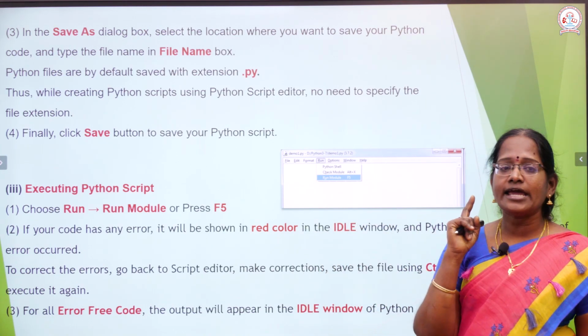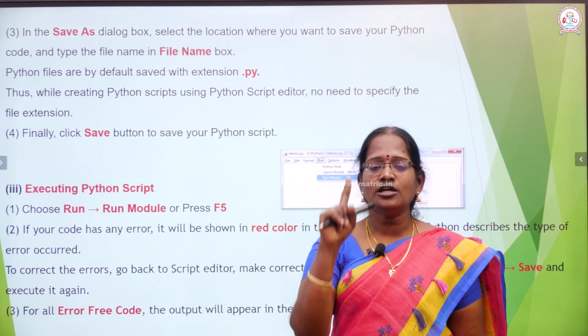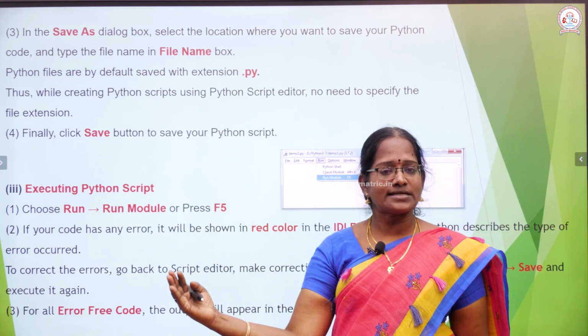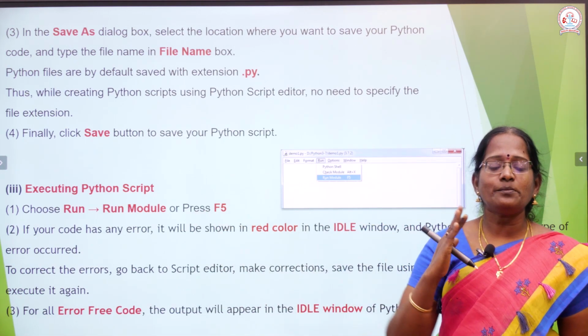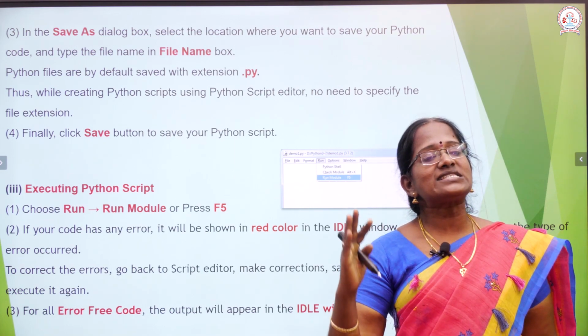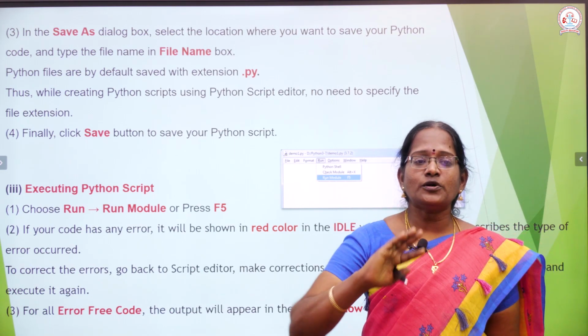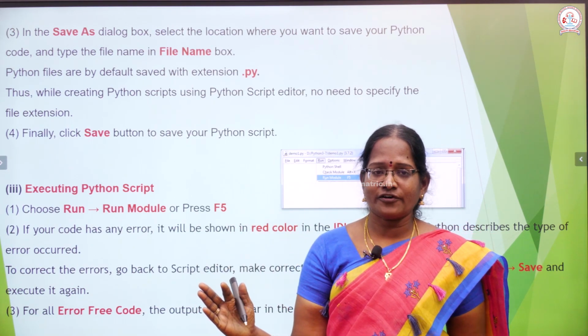Next, if you want to execute a file, there are two different commands. What are the two? One is choose, another is press. Choose means you choose the menu command. Press means the shortcut key. In your exam question paper, if it says shortcut key, you press F5.